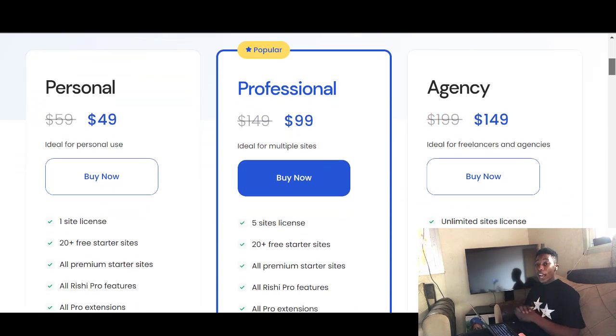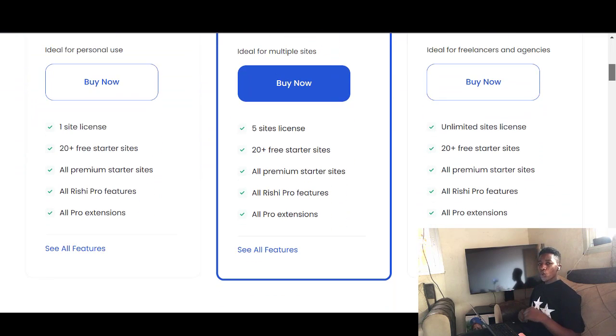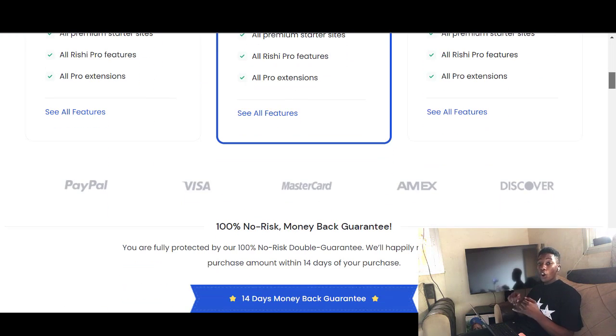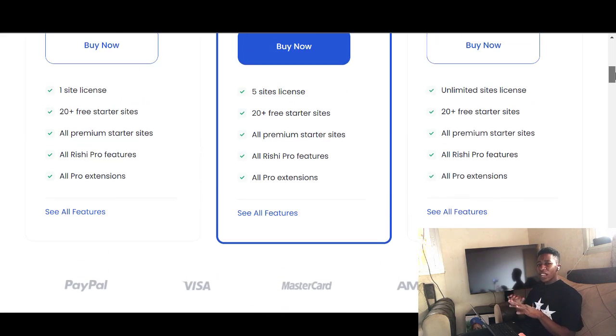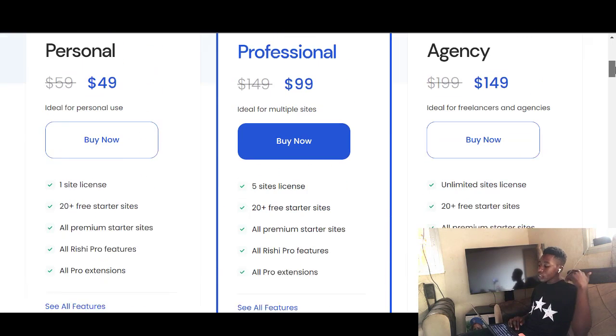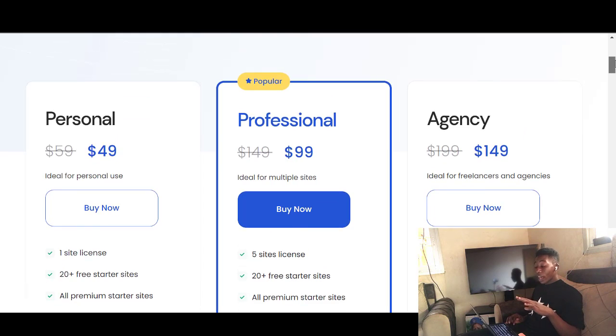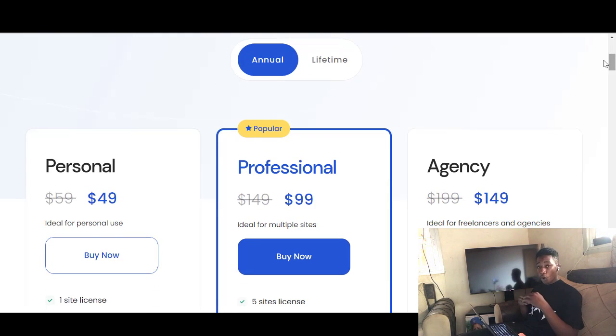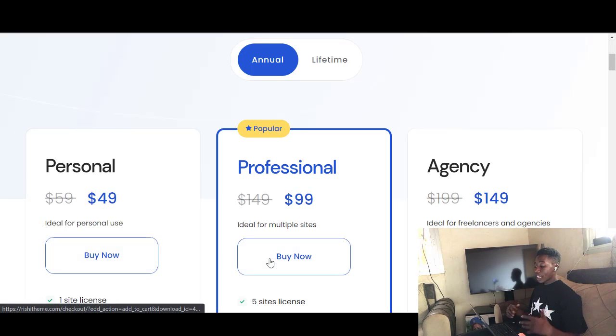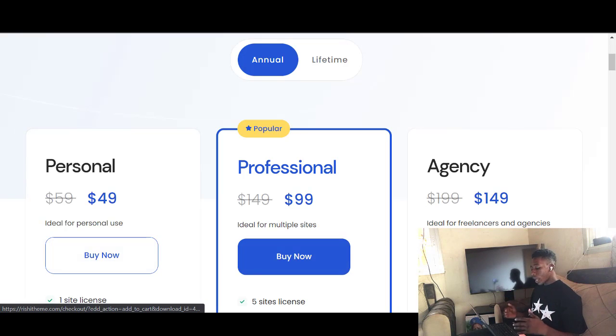Guys, I recommend you try out these plans, so you can get something that you use for free with all the premium templates available for you to use. But you can also check the lifetime plan, where you purchase once, you purchase for all. Nobody will charge you after a year or any other thing. When you get the plugin at once, you use the plugin forever. For the lifetime theme, you can go along the personal, the professional, and the agency, where it ranges from $99 to